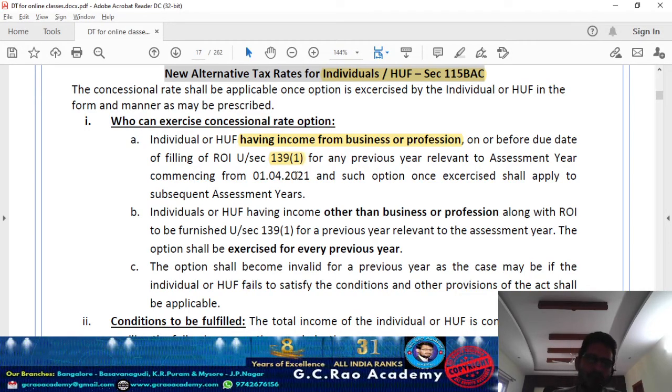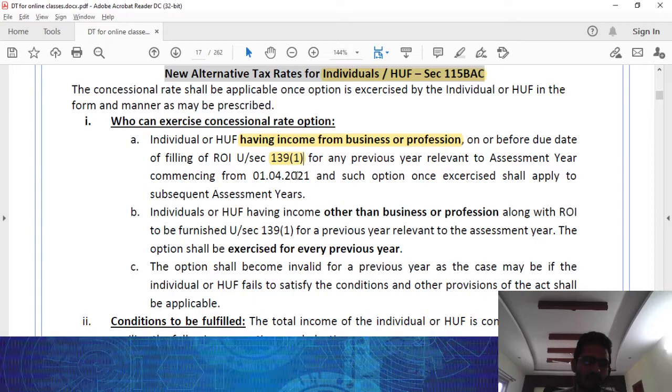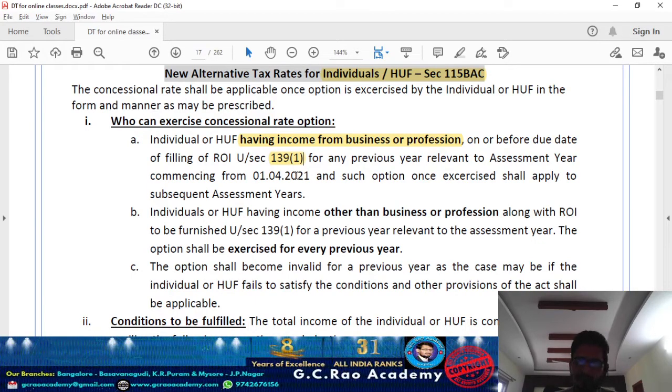And again, next year also, before the due date of filing of return of income, again you need to take a decision whether normal scheme or a concessional rate scheme. Correct? Yes or no? Every year you can exercise the option. One year normal scheme, one year concession scheme, yes, that option is there for you.